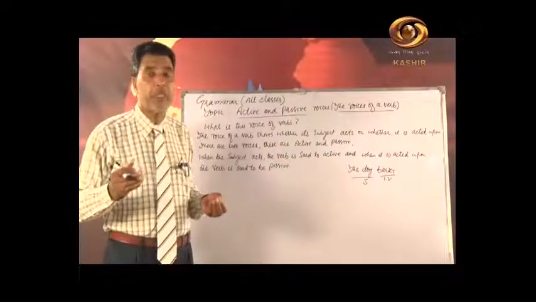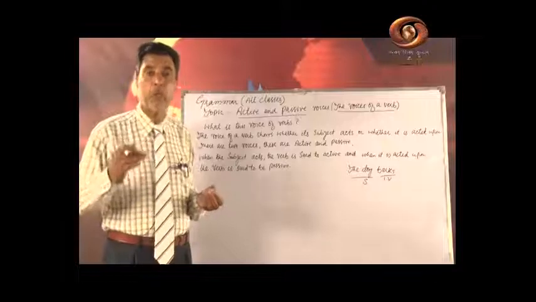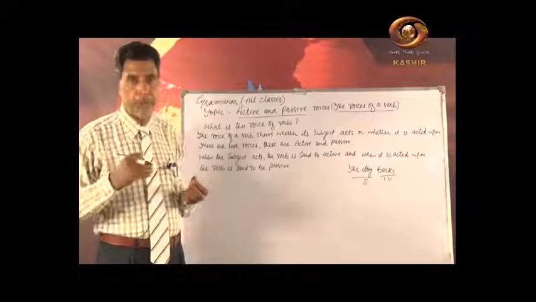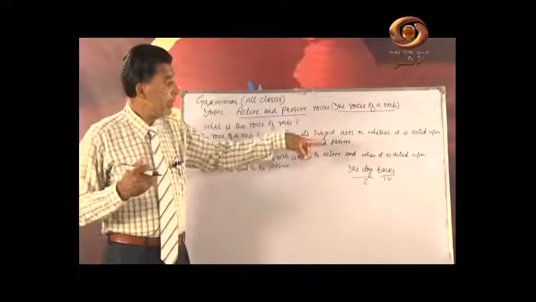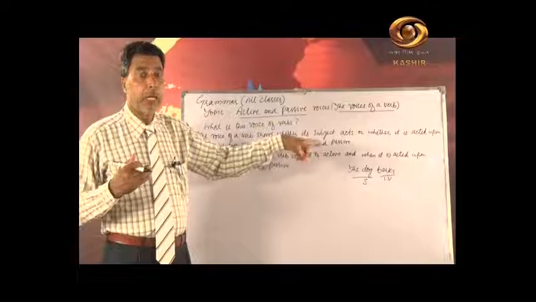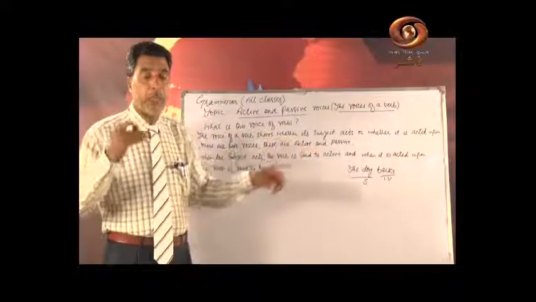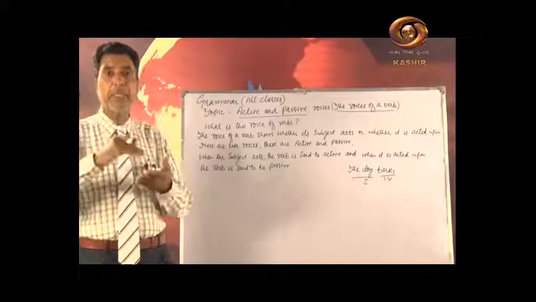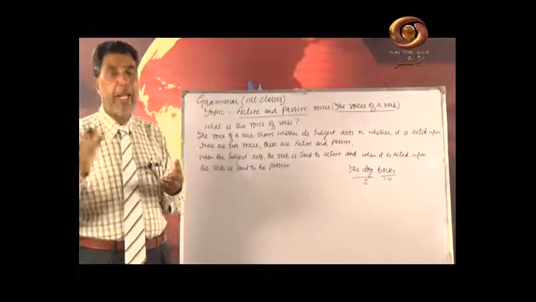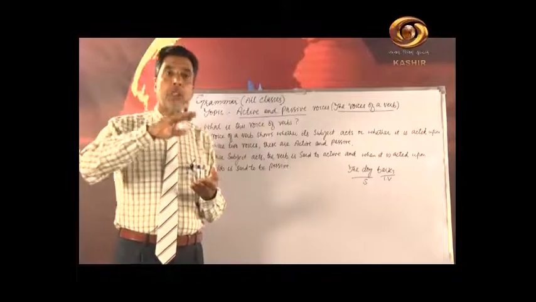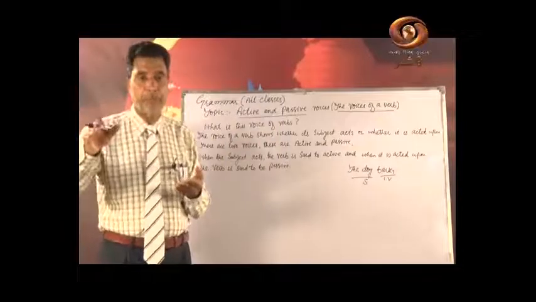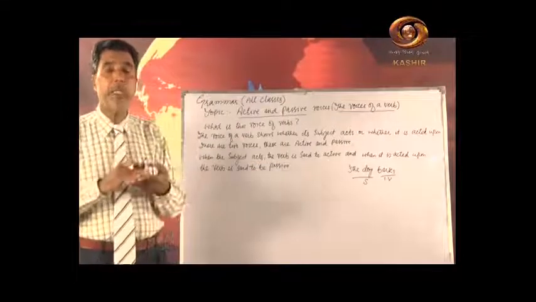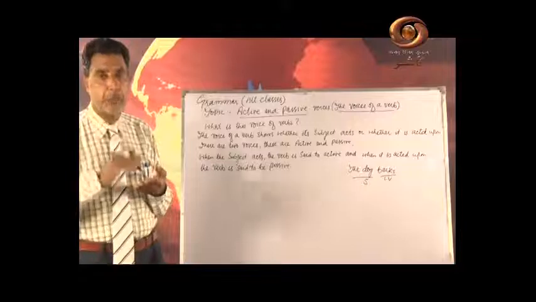We do the passivization only to those sentences in which we use transitive verbs. Now this sentence does not need any object to complete its sense. So a transitive verb is that where the action passes from subject to object and it does not stop with the doer, it goes on, and here it stops. So in passivization we need transitive verbs, not intransitive verbs.